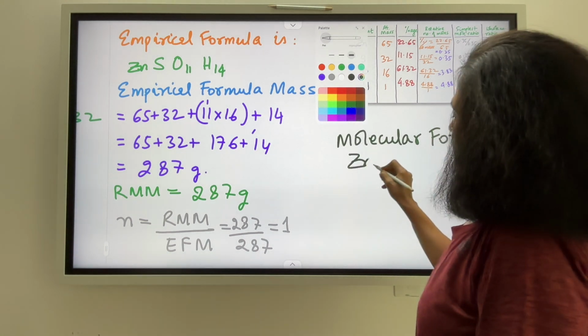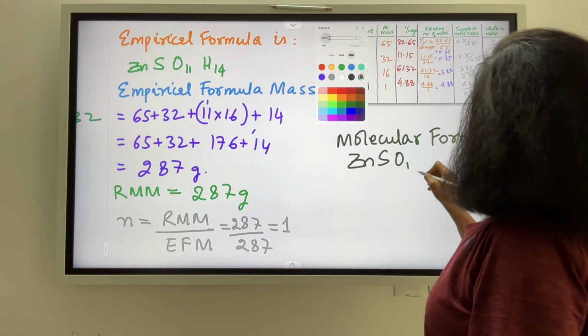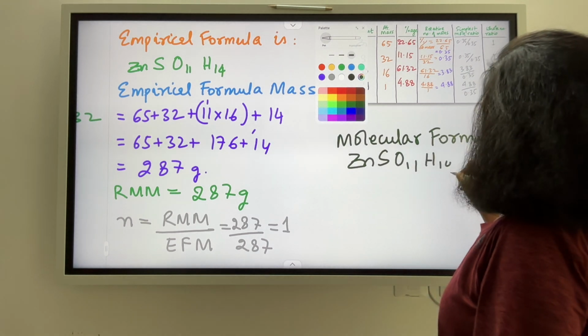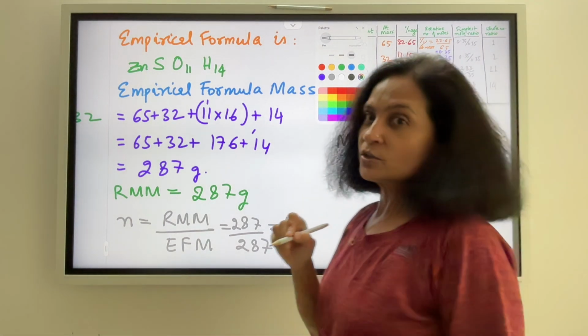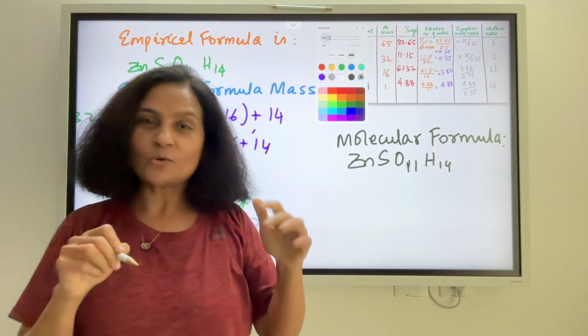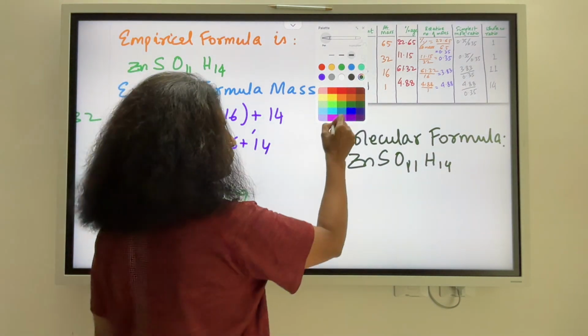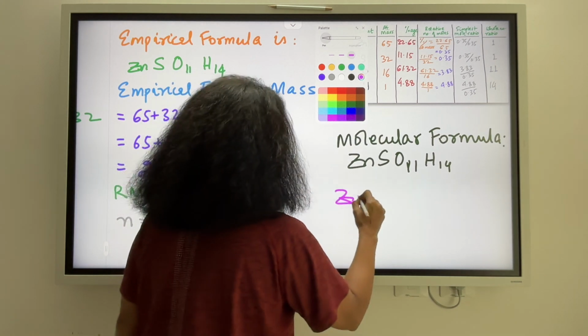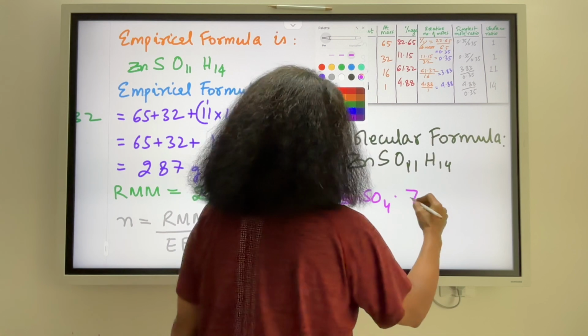It is ZnSO11H14. Now when I am writing the molecular formula which has water of crystallization, what does this compound look like? So how do I exactly write my molecular formula? So this very clearly is zinc sulfate dot how many H2Os? 7 H2O.